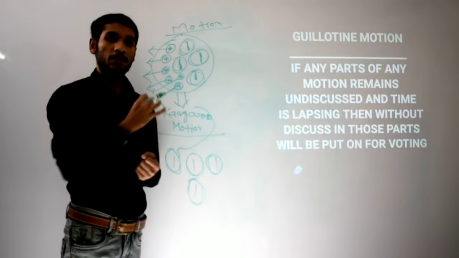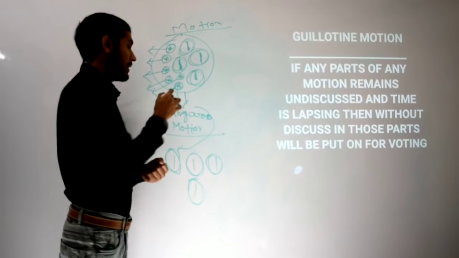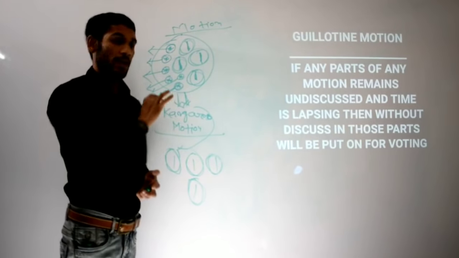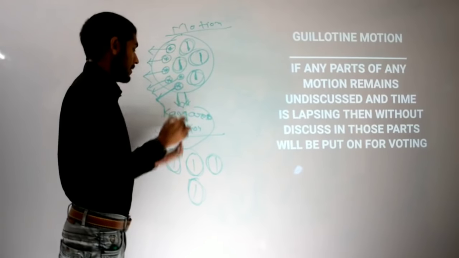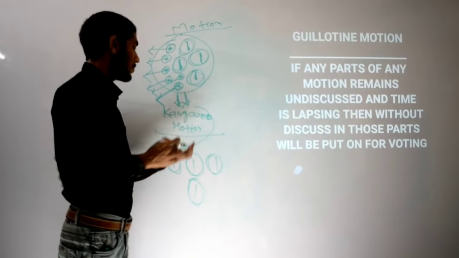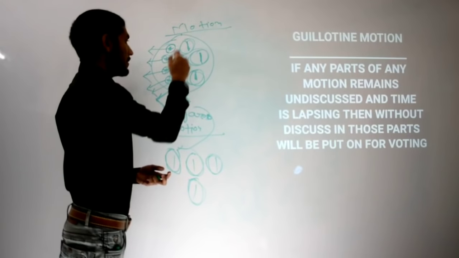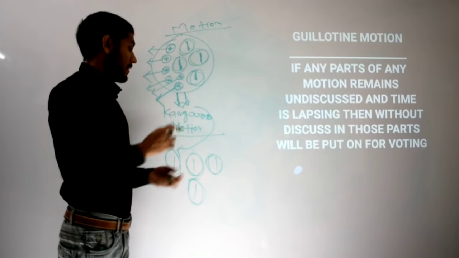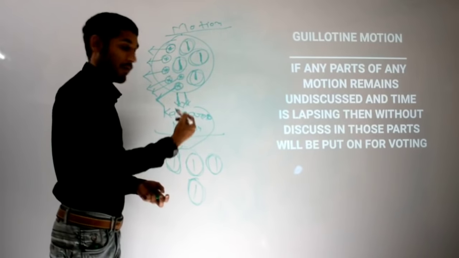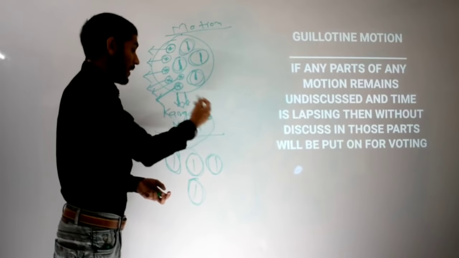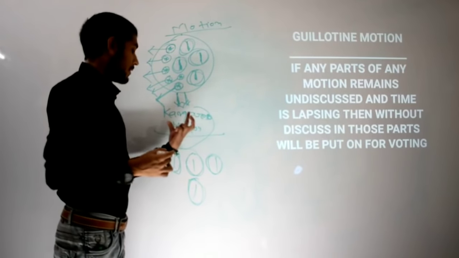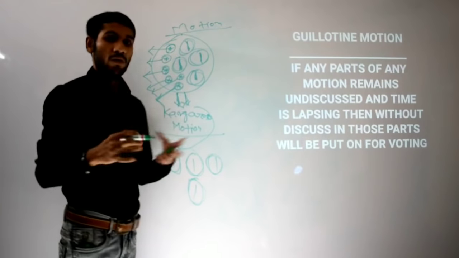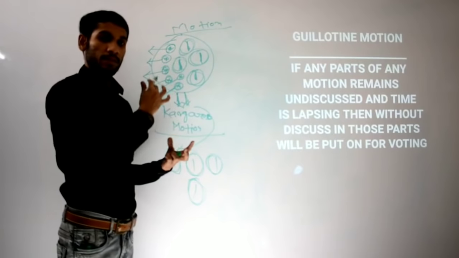But because time is lapsing, now any MP sees that this will not give the desired result in time. Only then, if that MP moves the kangaroo motion, will the motion be subdivided into major and minor. Now only the major issues will be discussed, but before the kangaroo closure motion, these minor issues have also been discussed somehow, a little bit, earlier. Okay.